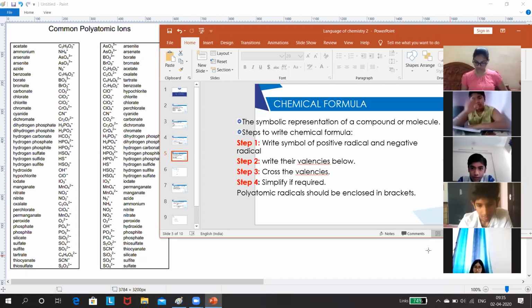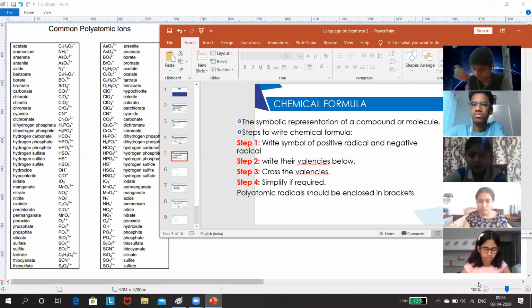No. MgCO3 twice. See the fourth step, Roshit. What is the fourth step? You have to simplify it, right? We can strike off both the twos. It will be MgCO3.